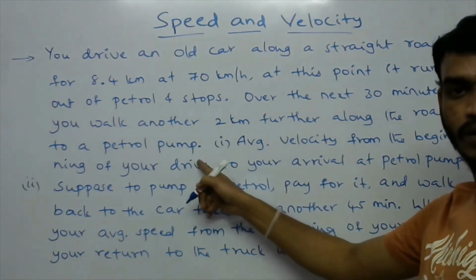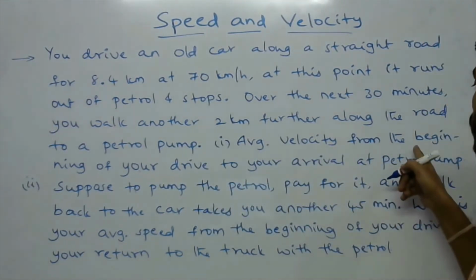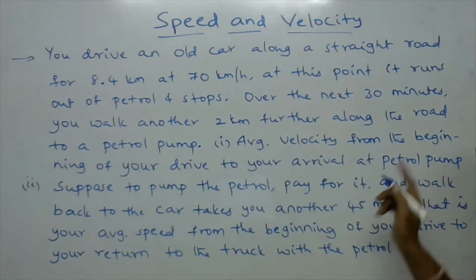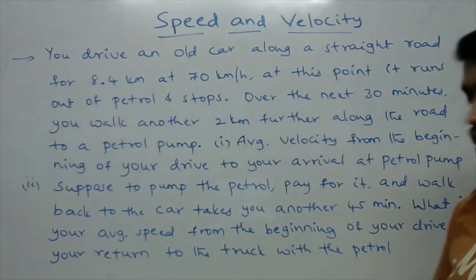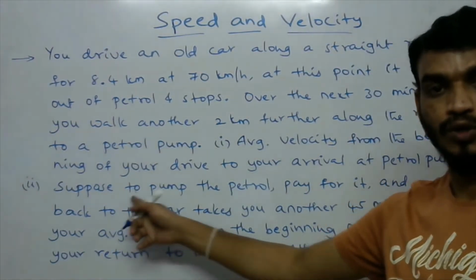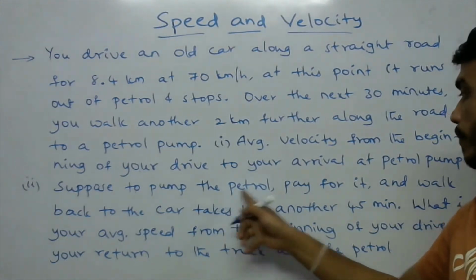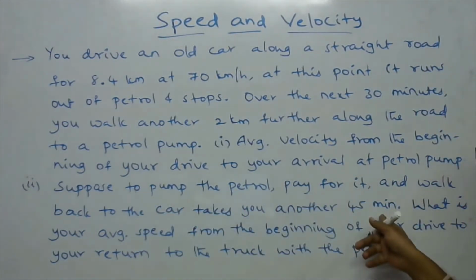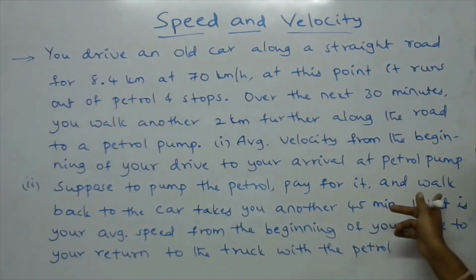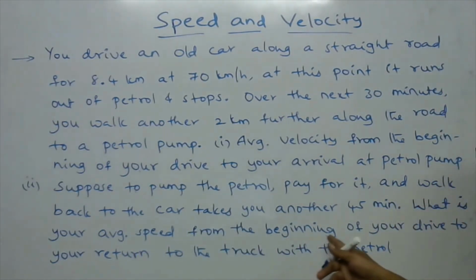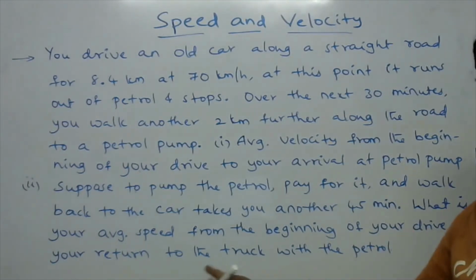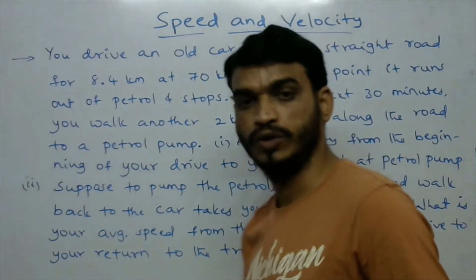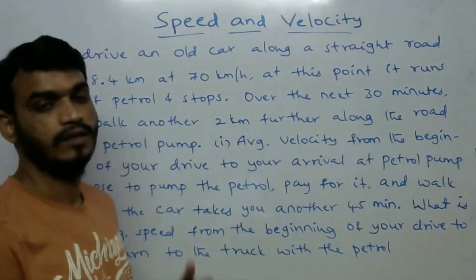Now find out what is the average velocity from the beginning of your drive to your arrival at the petrol pump. And the second one is, suppose to pump the petrol, pay for it, and walk back to the car takes you another 45 minutes. What is your average speed from the beginning of your drive to your return to the car with the petrol? Okay, so you should try this problem.